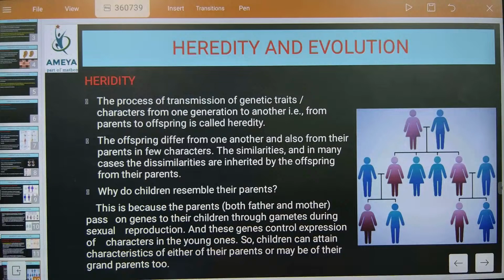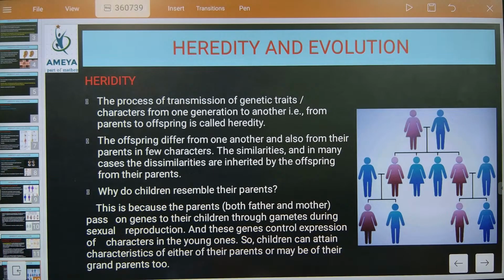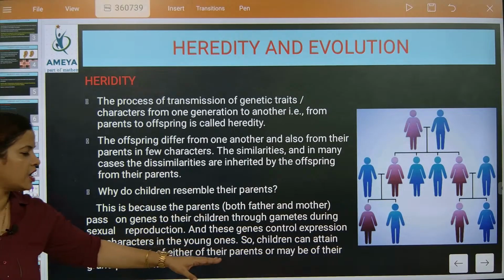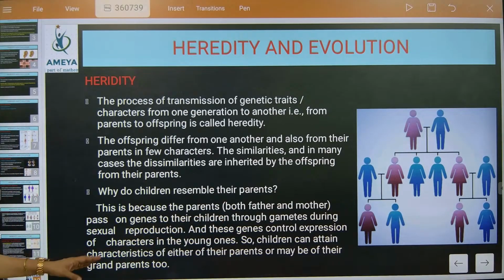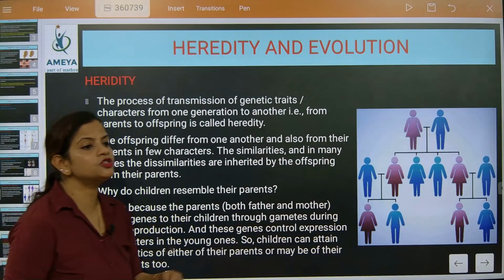Note down, this is the most important part. The parents pass on genes to their children through gametes during sexual reproduction. And these genes control the expression of characters in the young ones. So children attain characteristics of either of their parents or maybe of their grandparents too. From their grandparents also it is coming.